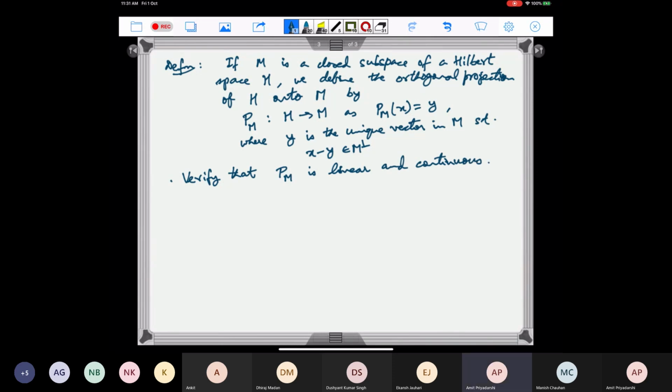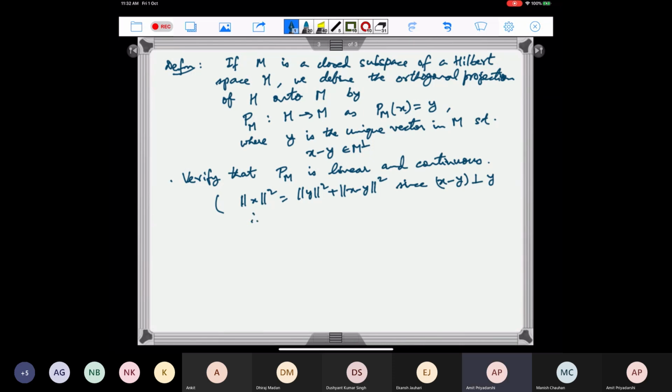So for continuity, if you look at the norm of y square, because x, y and x minus y are orthogonal, norm of x square is equal to norm of y square plus norm of x minus y square. So x minus y is orthogonal to y.